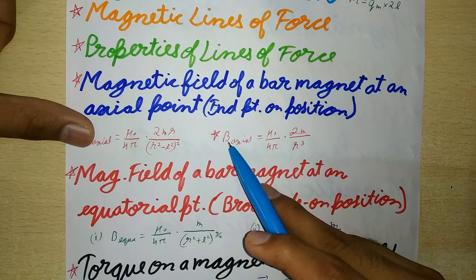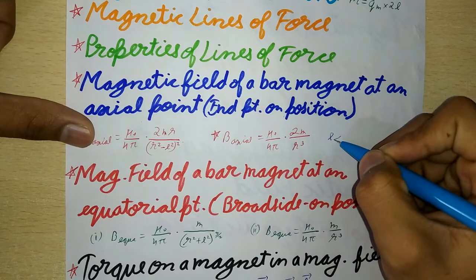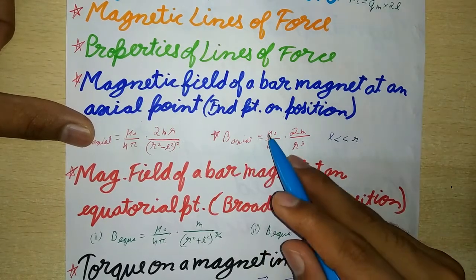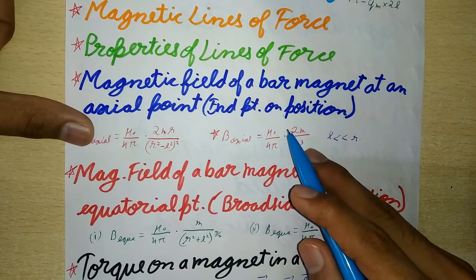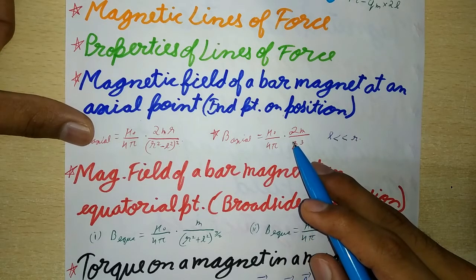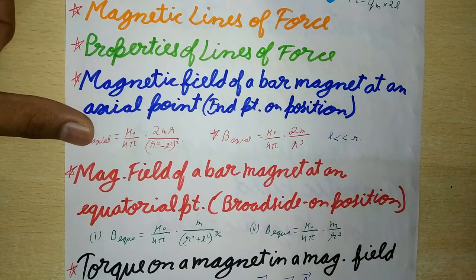And second, for a short magnet whose l is much less than r, then B axial will be equal to mu naught upon 4 pi into 2 M upon r cube. The magnetic field at any axial point of the magnetic dipole is in the same direction as that of its magnetic dipole moment.